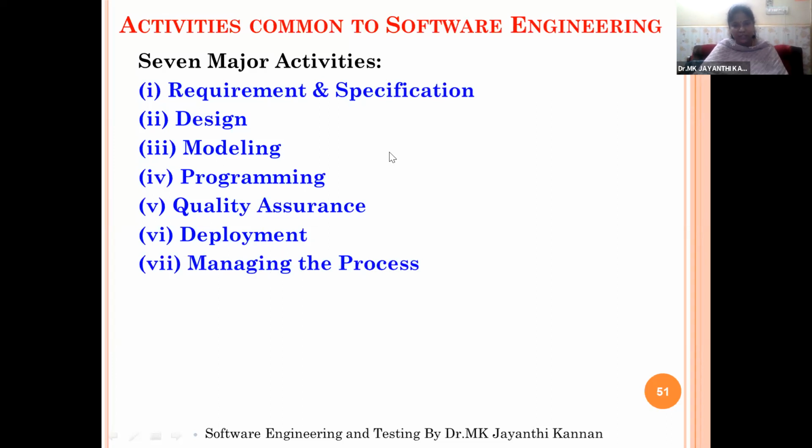So in our software engineering subject, what are the major things we are going to study means, in the unit 1 we will study requirements and specification activities, and unit module 2 we will study design aspects. Module 3 we will study modeling aspects using UML diagrams. We are not going to study about the programming. And the unit 4 we will study the quality assurance aspects, testing, various testing methods. And module 5 we are going to study the various deployment activities and maintenance activities.